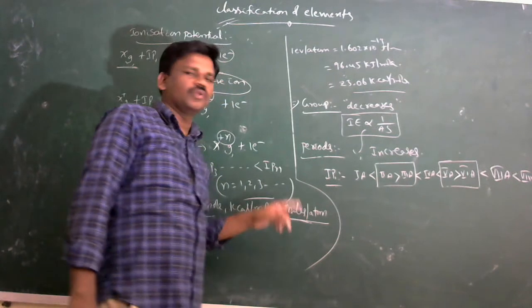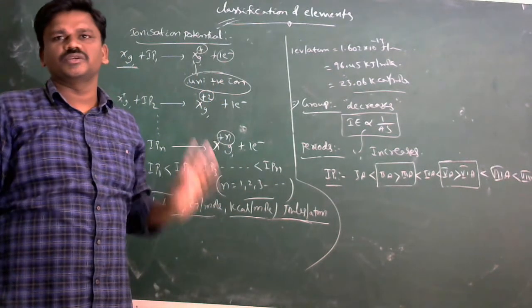Half filled or completely filled orbitals are more stable, hence have higher ionization potential.